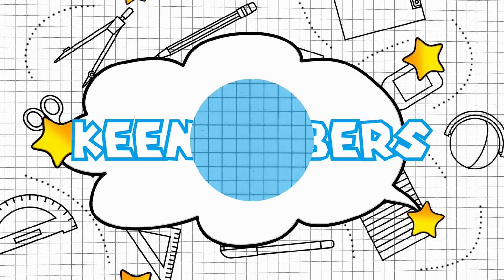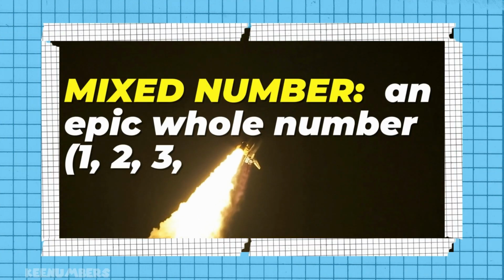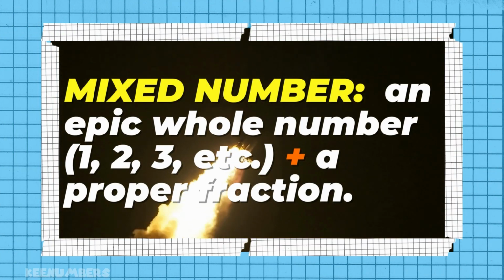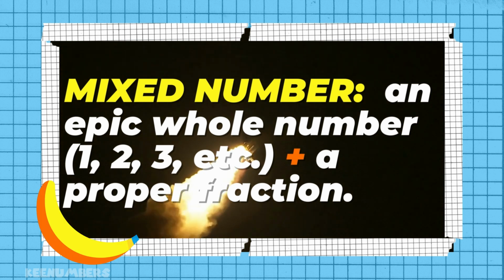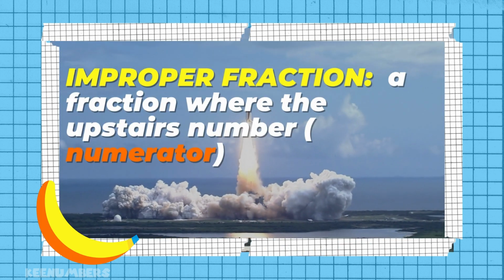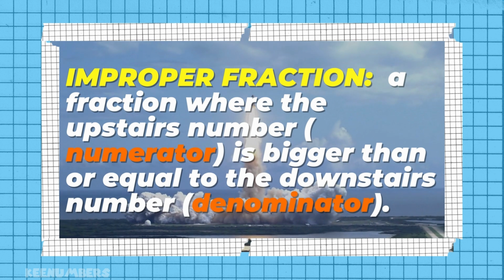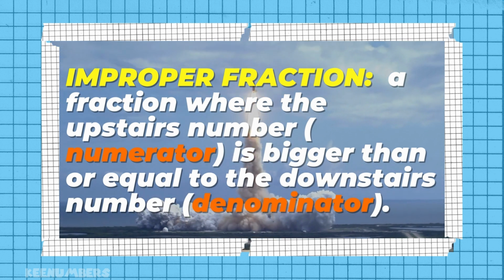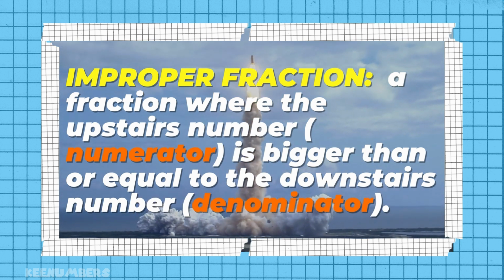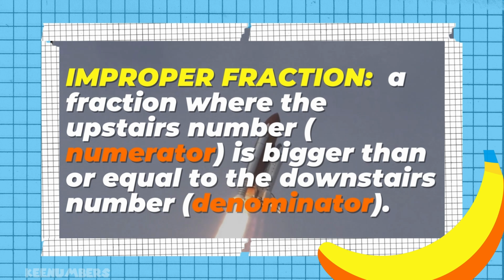Keenumbers. A whole number and a proper fraction, when smushed together or added together, give us a number we call a mixed number. Contrast that with an improper fraction, where the guy upstairs is bigger than or equal to the guy downstairs.